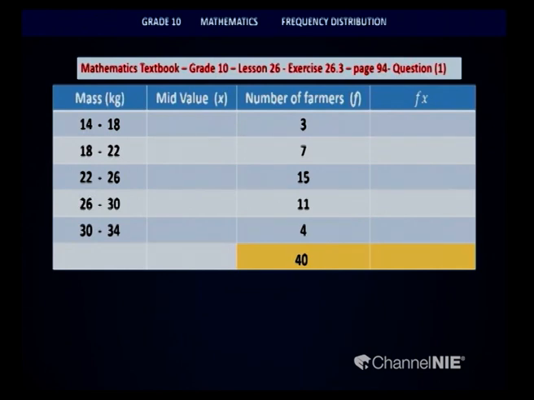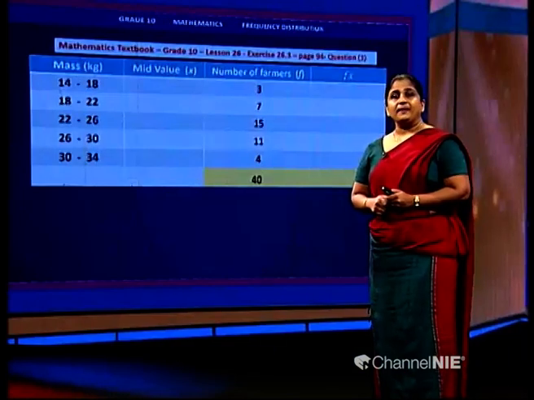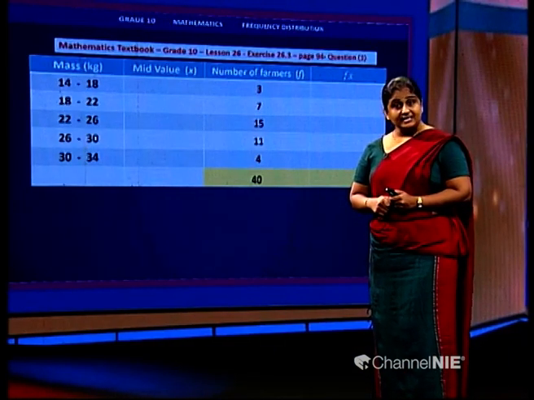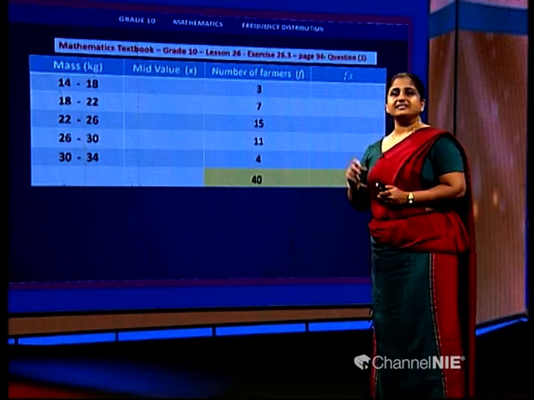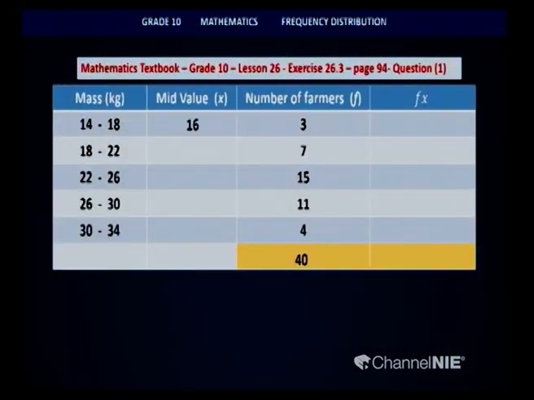Now let us move into the mid value. In each of these class intervals, we have to calculate the mid values. Can you remember how we calculated it? If you look at the first class interval, you have to add the two limits and divide it by 2 to obtain the mid value. So children, the first class interval is 14 and 18. So the two limits we add together and divide by 2. Let us look at the screen now. 14 and 18 divided by 2. The sum of the two values divided by 2 is 16. So the next class interval, 18 plus 22 divided by 2, will give you 20.